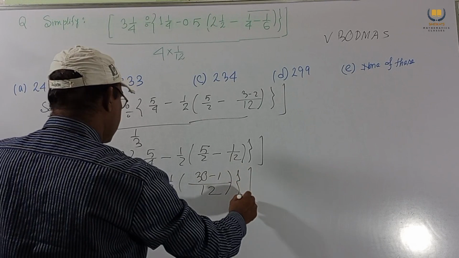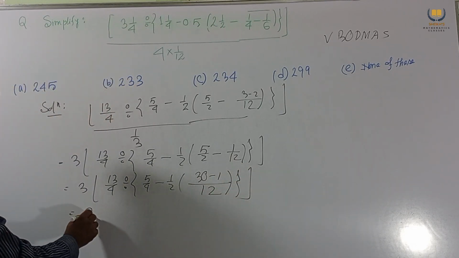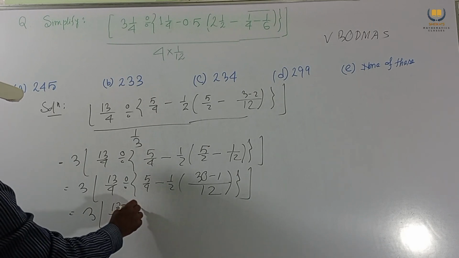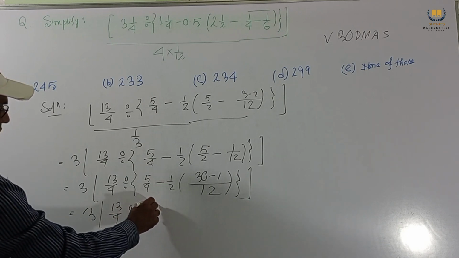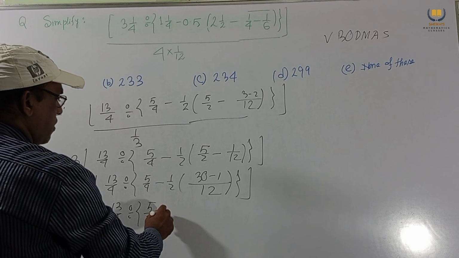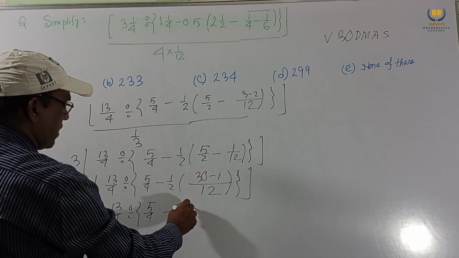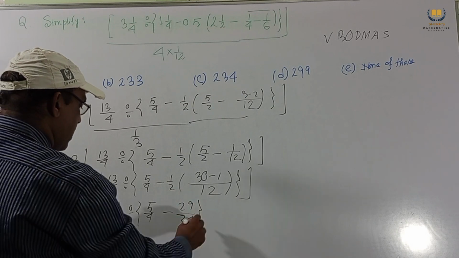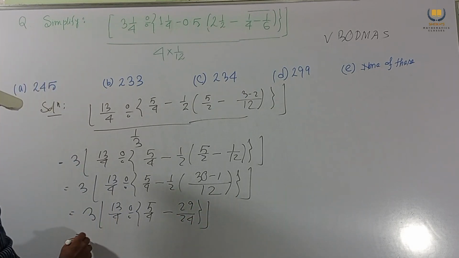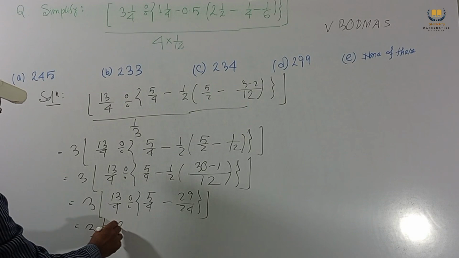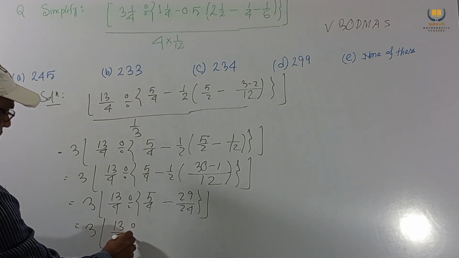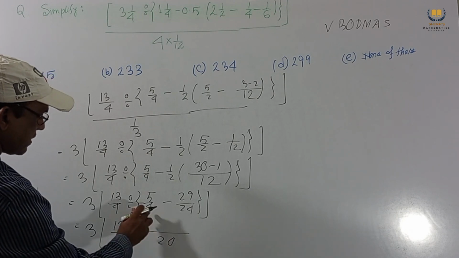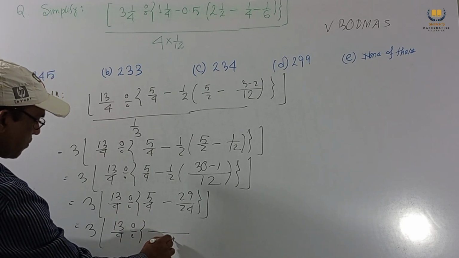We get this one, and this is 13 by 4 divided by 29 by 24. And this one, LCM is 24, this 4 is 6 times.